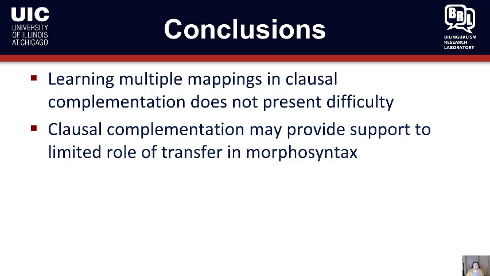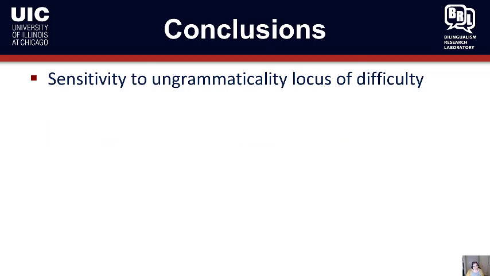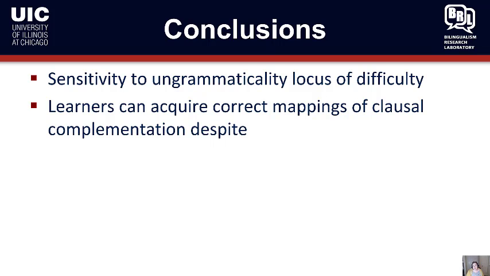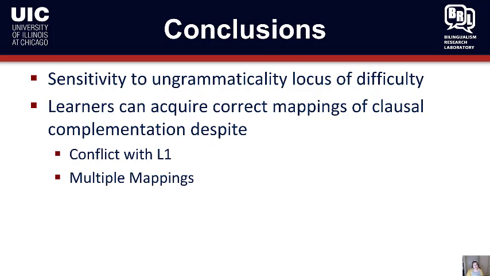Causal complementation may provide support to the limited role of transfer in morphosyntax, as predicted under the unified competition model. And again, sensitivity to ungrammaticality remains the locus of difficulty, whereas you can acquire correct mappings despite conflict. So they still learn that you can have non-finite complements with need type verbs, and you can learn despite multiple mappings, as in believe type verbs.